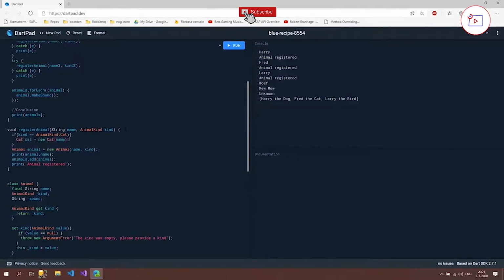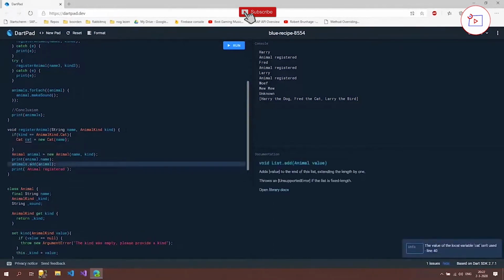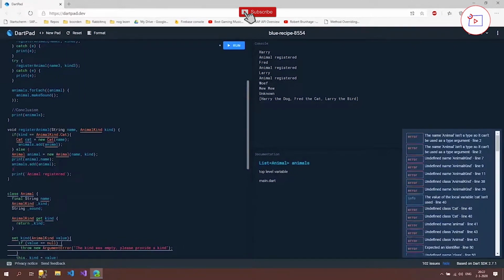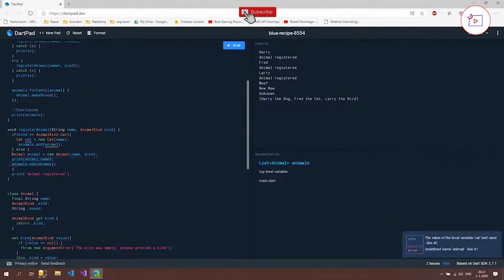We're just giving in the name, and then we're going to add it to the animals. And we're going to put this in an else, and I'm going to leave the print statement outside because I want to use that. Oh, this is not animal, this is cat.